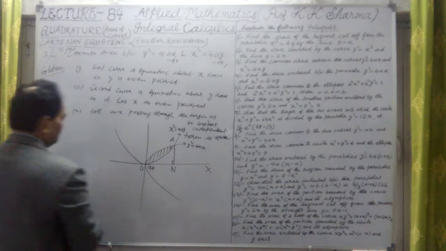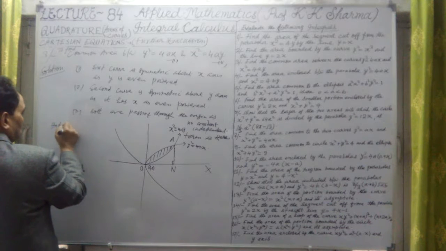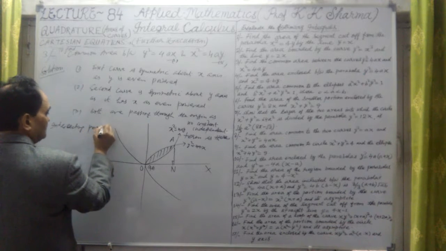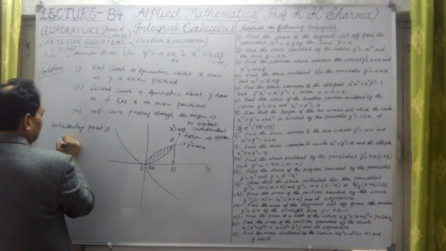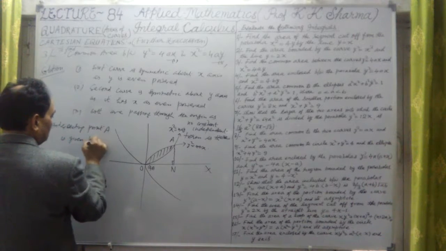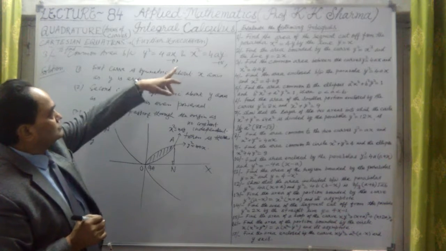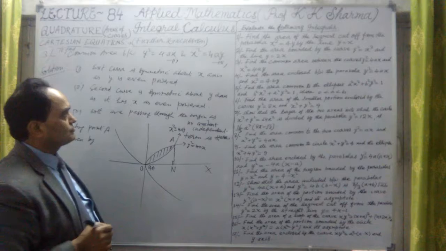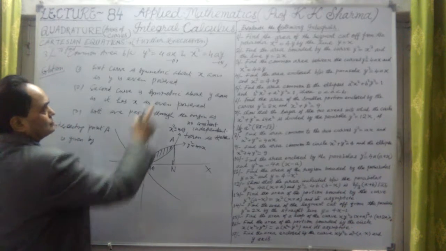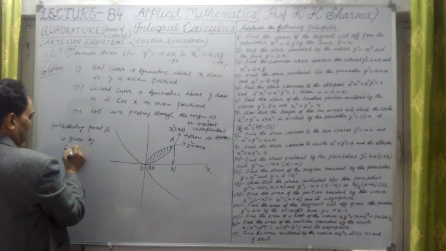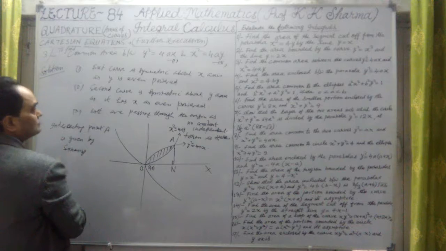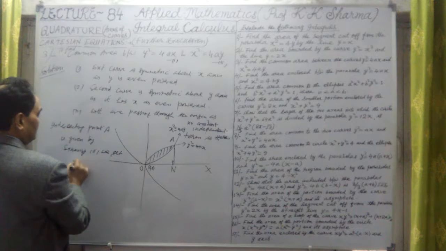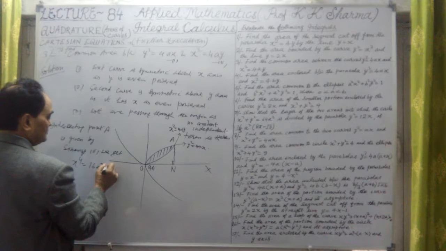Let me find that. The common intersecting point A is found by squaring the second equation and putting that value in the first. Squaring the second, we get x to the power 4 equal to 16a square y square.